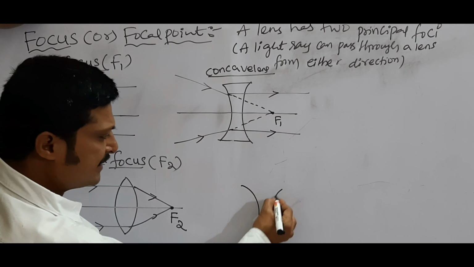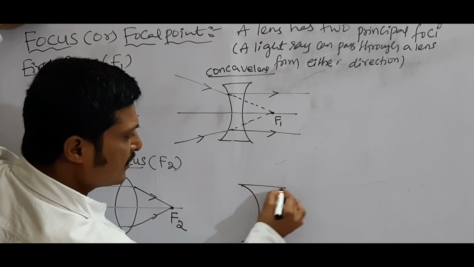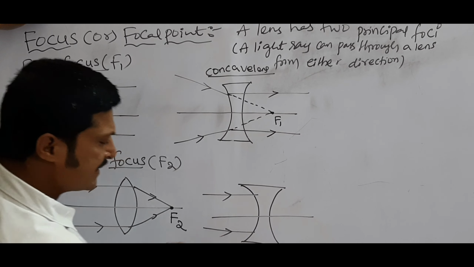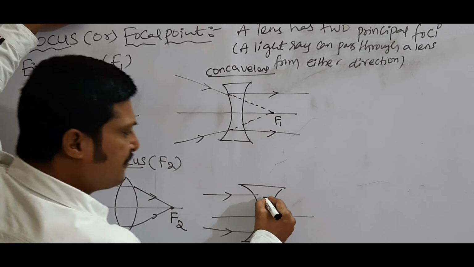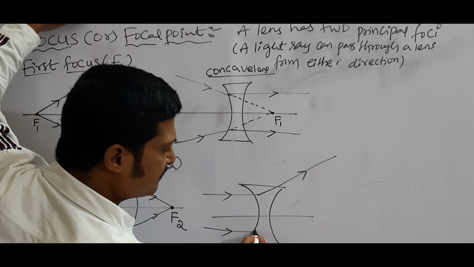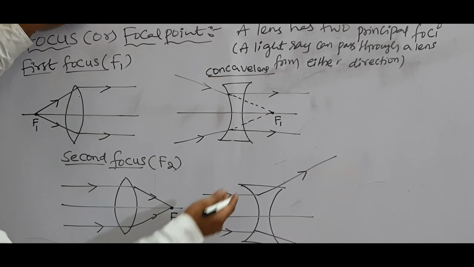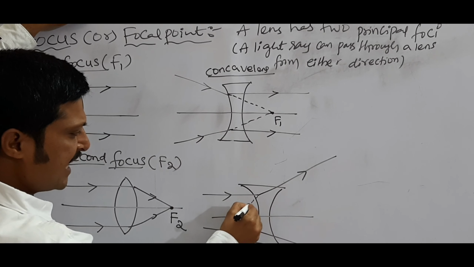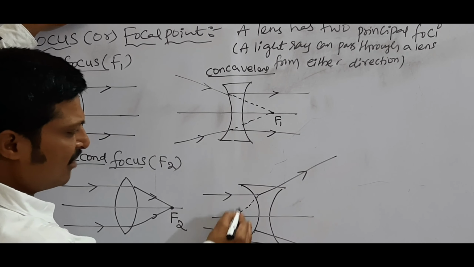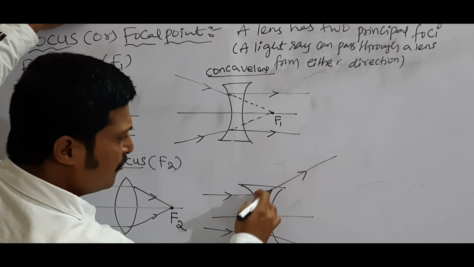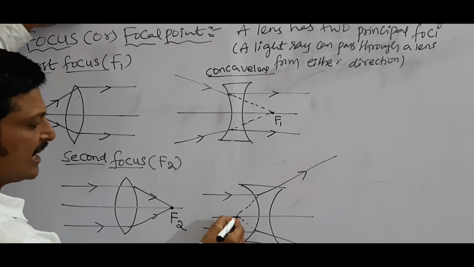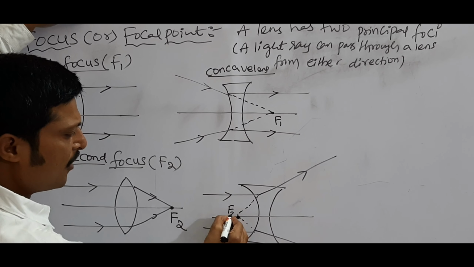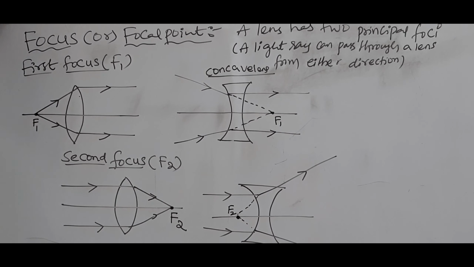For concave lens, if the rays are parallel to principal axis, after refraction, see here, concave lens is a diverging lens. It diverges the rays. If you extended the refracted rays, they appear to meet at a point. That point is called second focus.